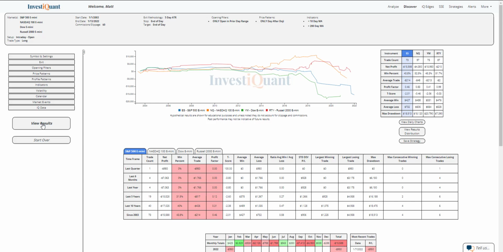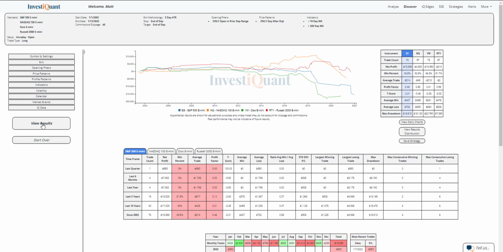If we look at the average moves, the average loss is larger than the average win on the S&P. That is also the case for the NASDAQ, for the Dow, and for the Russell. So although the win rates are not all that consistent, it does look like the more consistent moves, the sizable moves, have consistently been on the downside. So the larger moves have happened on the downside compared to the upside, looking at the entire group there.